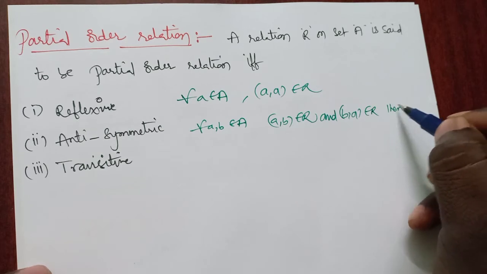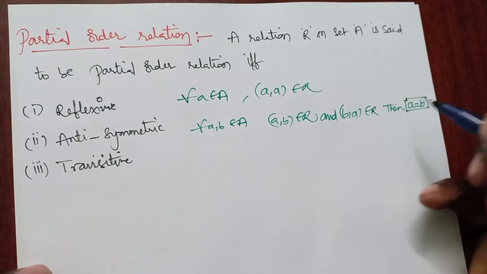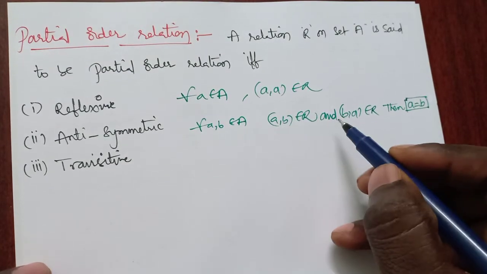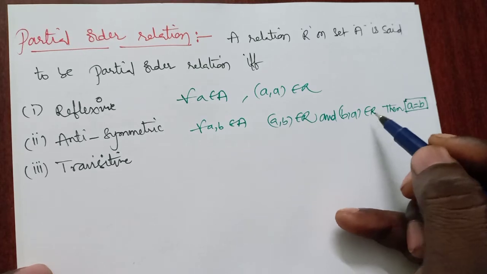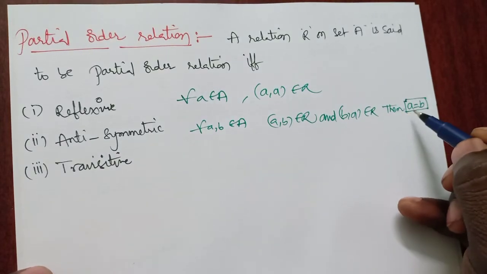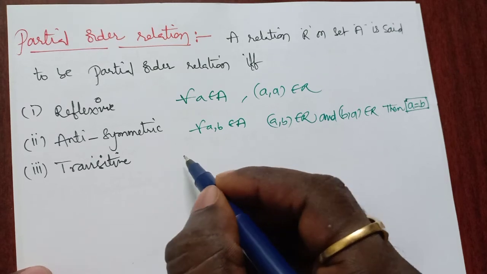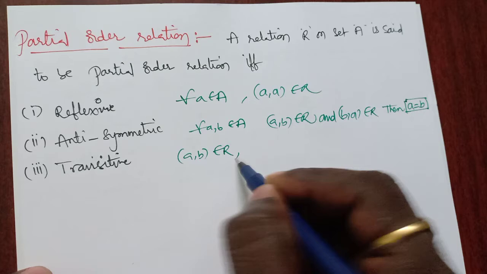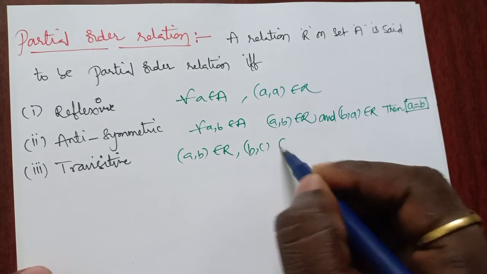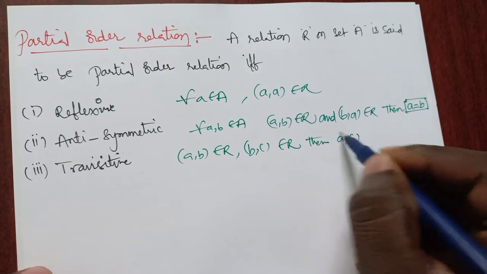then finally A equal to B. It satisfies the condition A equal to B. If A comma B belongs to R and B comma A belongs to R, if these two belong to that relation, clearly we have A equal to B. And finally, what is transitive? If A comma B belongs to R, B comma C belongs to R, then A comma C must belong to the relation.